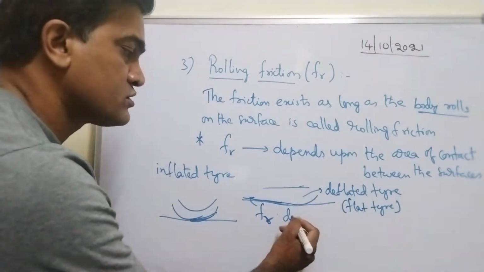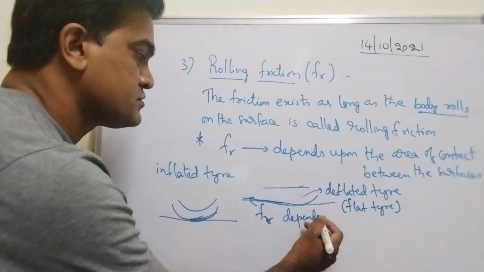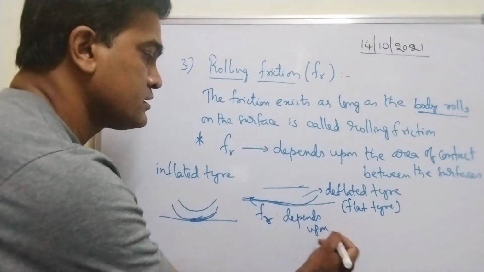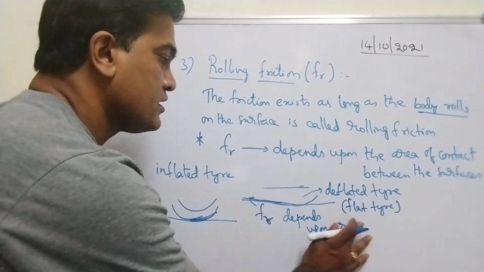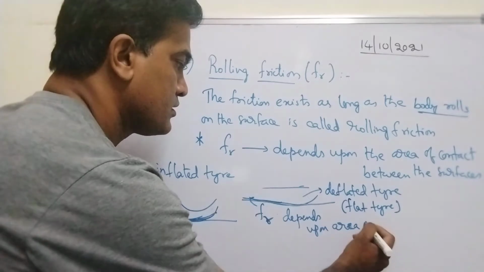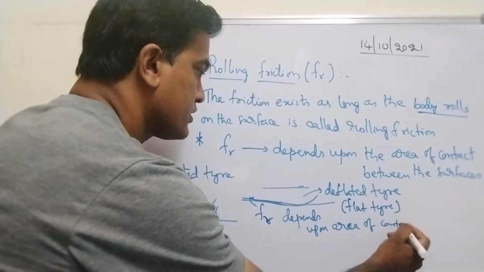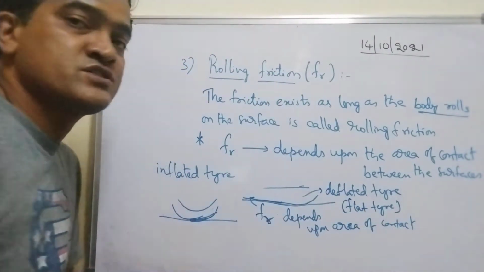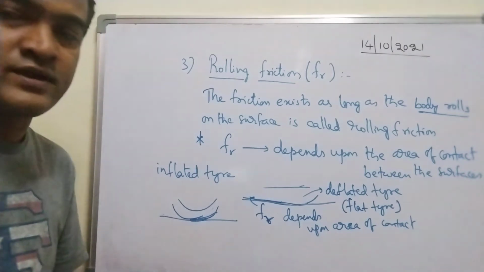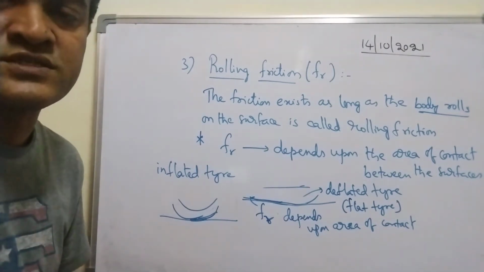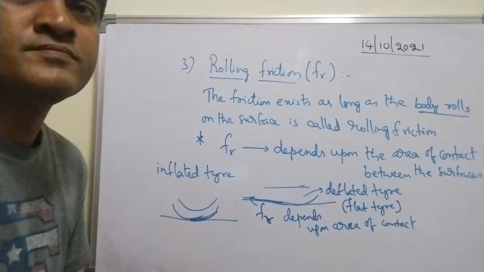So frictional force depends upon area of contact, whereas kinetic friction doesn't depend upon area of contact. Remember, these two points are very, very important to be noted.